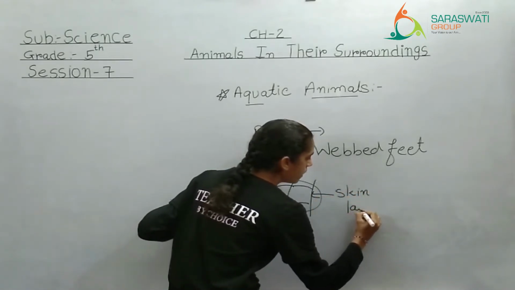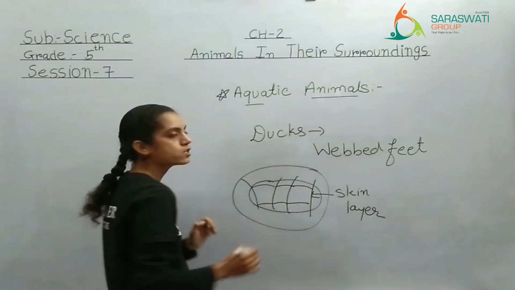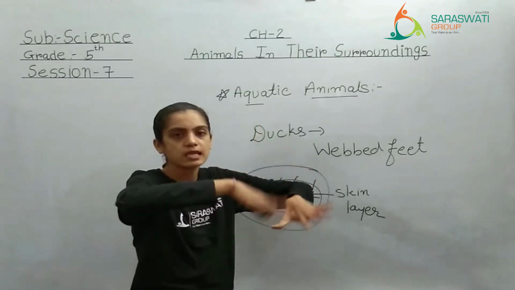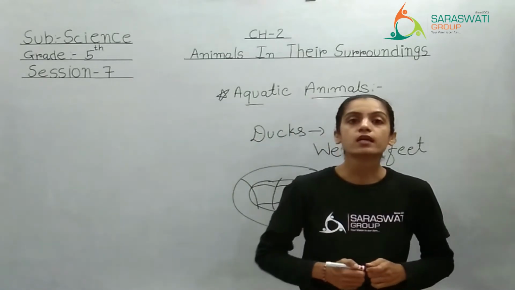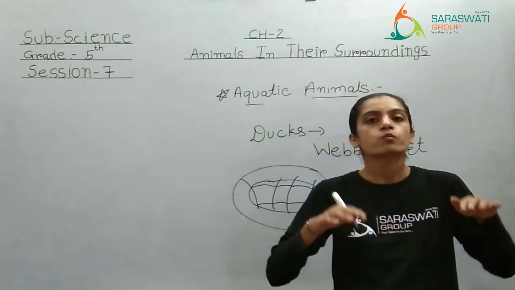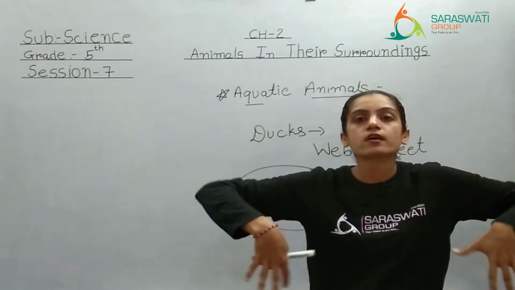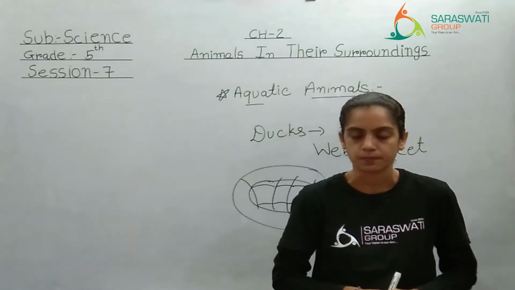So this skin layer is arranging all the fingers together like this, and they can swim easily. This type of webbed feet is helping the ducks and frog to push the water backward, right? पानी को पीछे धकेलने में help करते हैं.